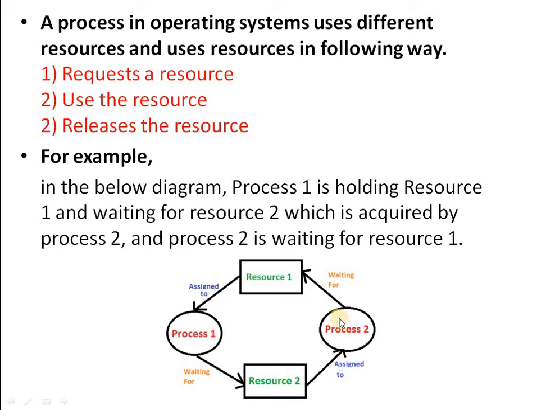This situation is called a deadlock situation. This is called a deadlock. So, the definition of deadlock: the permanent blocking of a set of processes that either compete for system resources or communicate with each other is known as a deadlock.